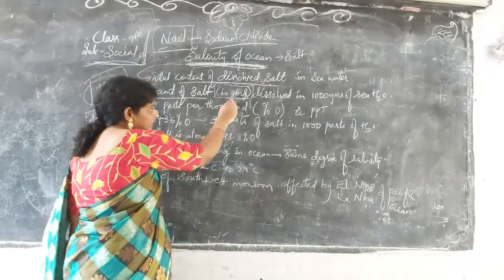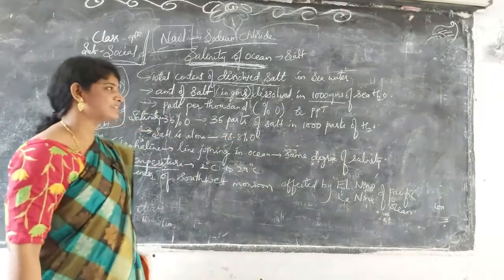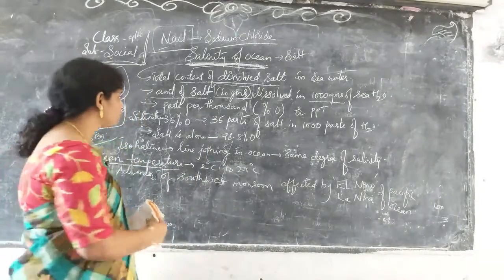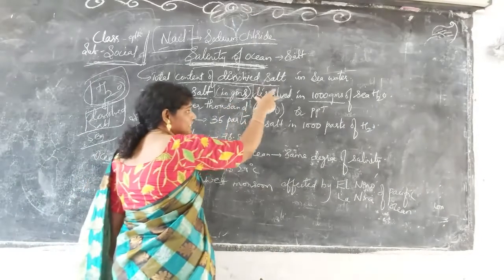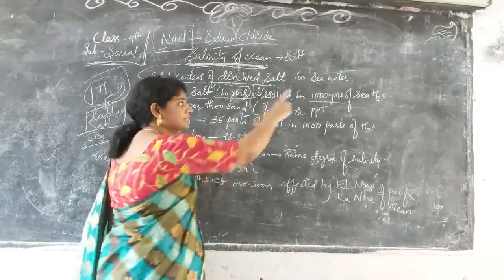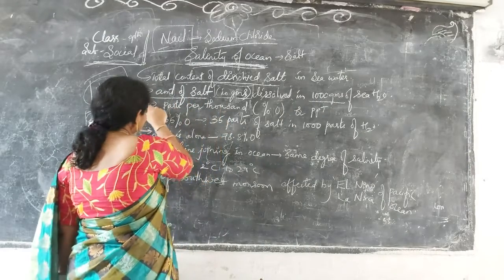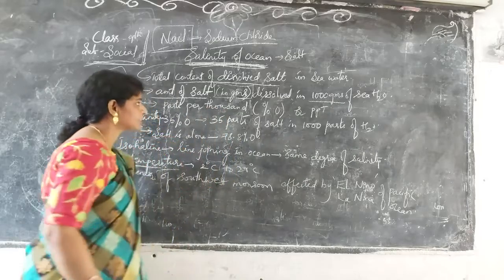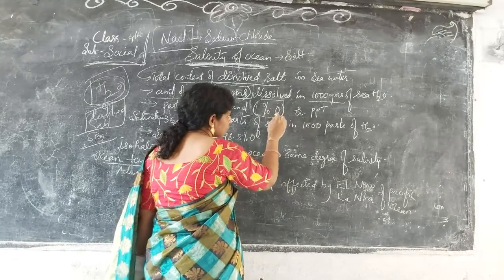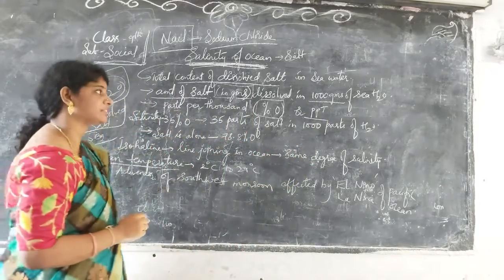So the amount of salt in grams dissolved in 1000 grams of sea water. They gave 1000 parts of sea water, they have mentioned 1000 grams of sea water in your textbook. See here, the amount of salt in grams which is dissolved in 1000 parts of sea water is measured in one unit, that is called parts per 1000, or PPT.